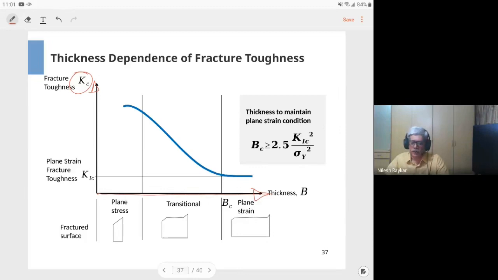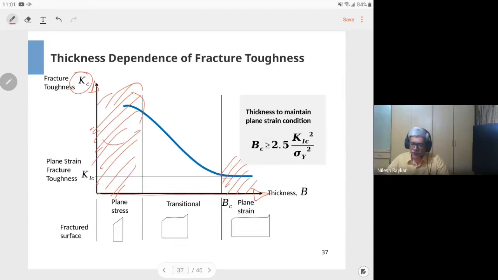If you have thin specimens, on the left-hand side of this graph, you will find that the stress intensity factor at which thin components fail is higher than that for thick components, which is the rightmost part of this graph. After a certain thickness, known as the critical thickness, the fracture toughness doesn't decrease further.